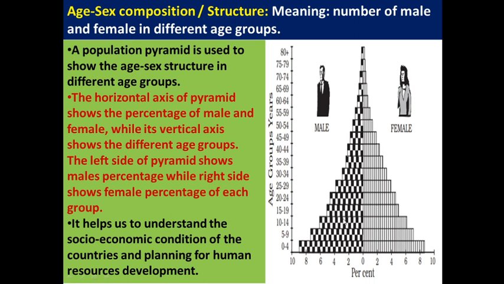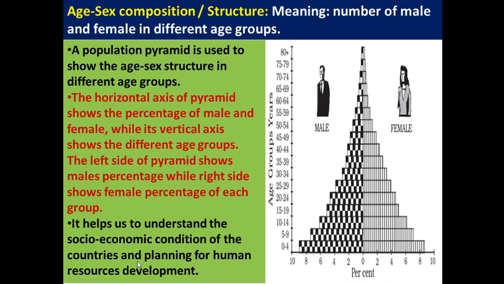Likewise, if in a particular country, in the age group 0 to 4, the number of females is very, very less, why is that? It may be because of some social problems. If a particular country has a high birth rate and high death rate, it may be socially and economically weak.